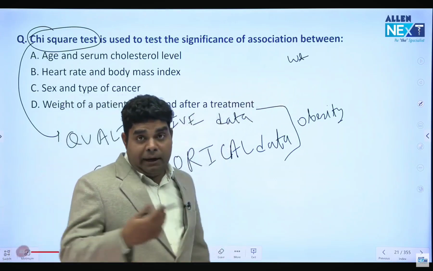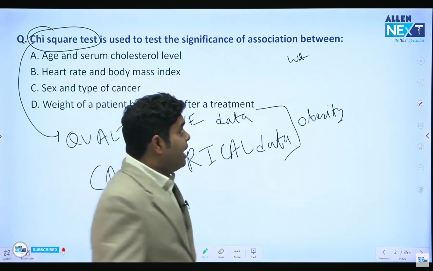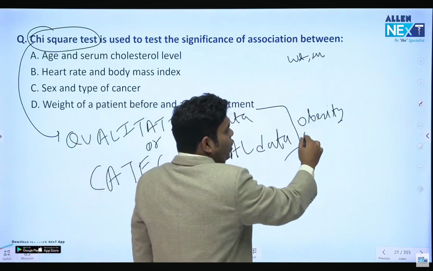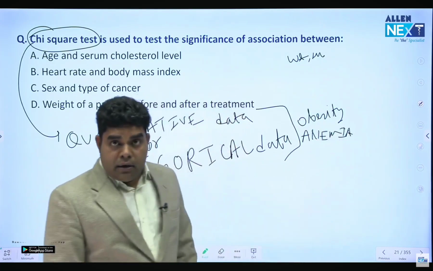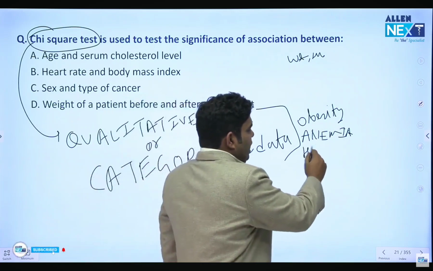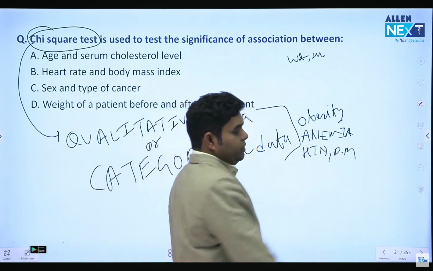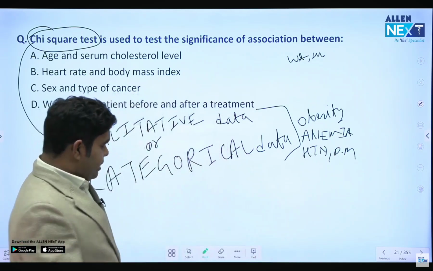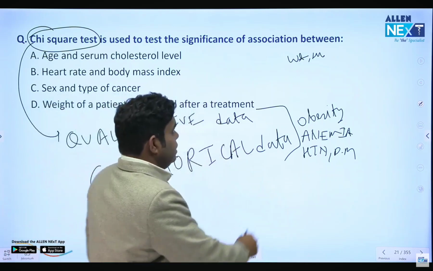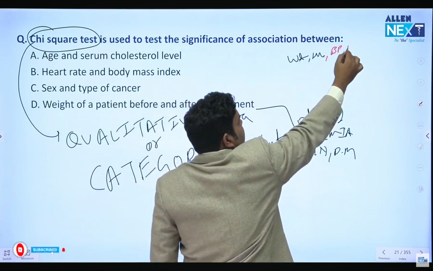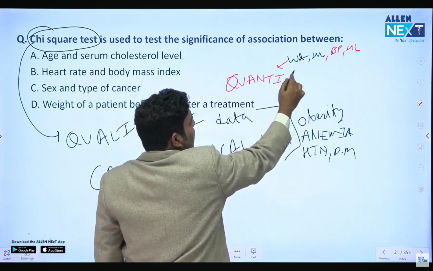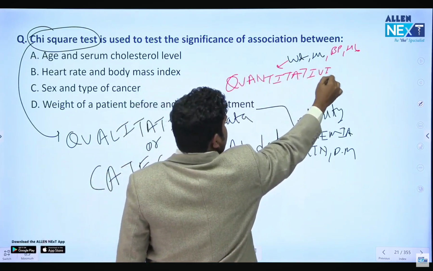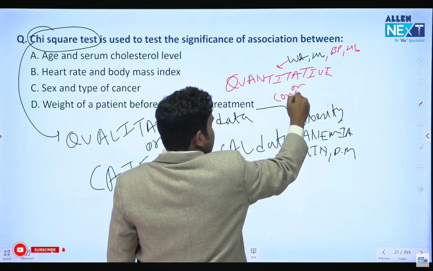Similarly, if I ask anemia, can you measure anemia? No, you can measure hemoglobin but not anemia. So जितनी भी बीमारियां होती हैं, all illnesses are categorical. Obesity, anemia, hypertension, diabetes mellitus, all are qualitative, and weight, height, BP, HB, whatever we are measuring, these are quantitative. And the other word of quantitative is continuous.